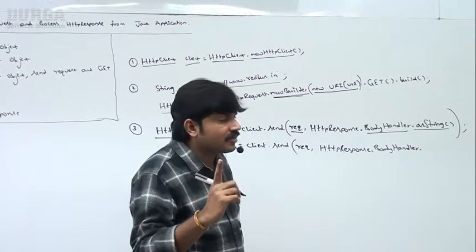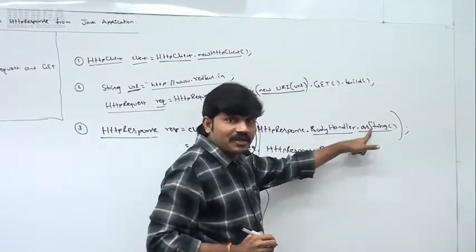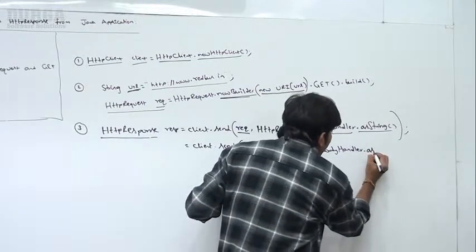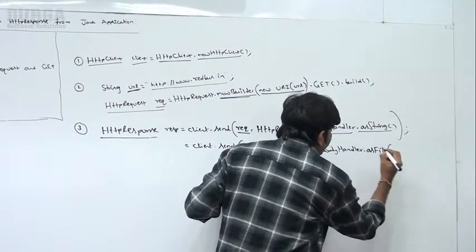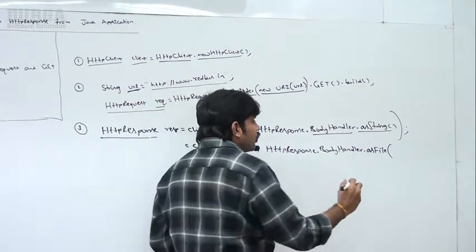Very important, sir, observe a bit carefully. Instead of asString, we require to use asFile. What is the method we require to use? The asFile method.